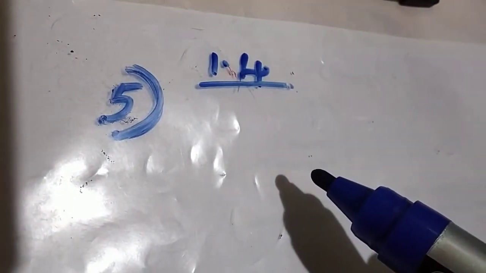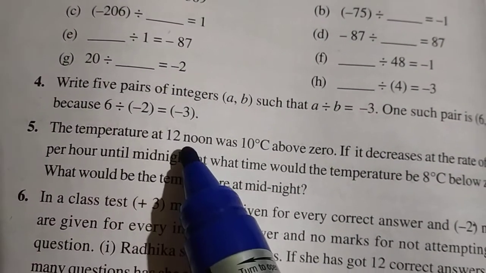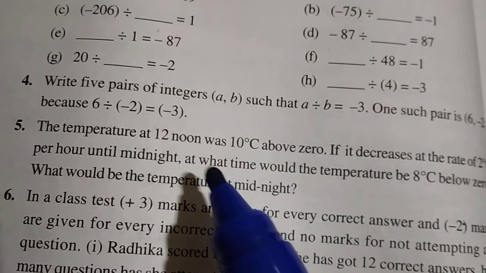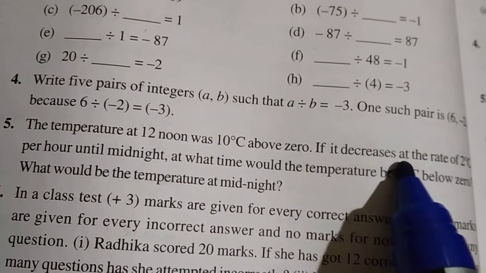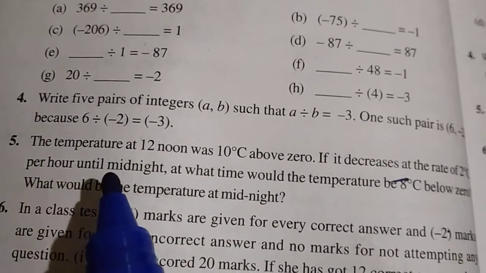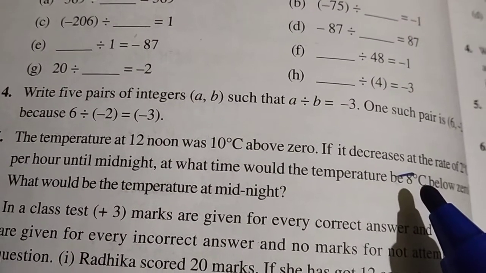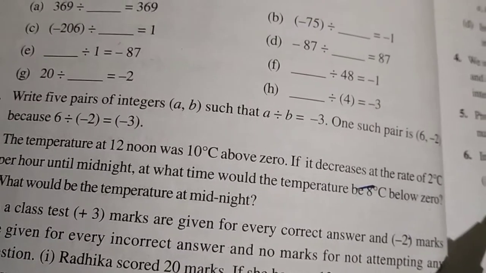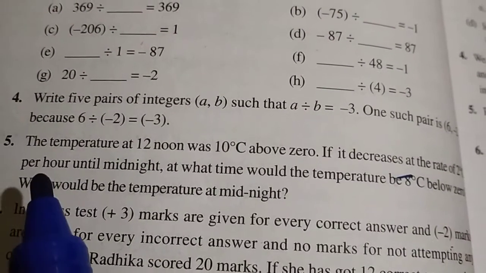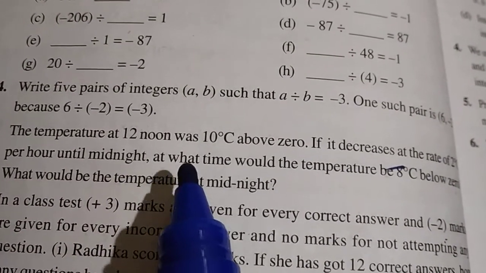Now we can discuss 1.4 fifth question. The temperature at 12 noon was 10 degrees Celsius above zero. If it decreases at the rate of 2 degrees Celsius per hour until midnight, that means the temperature is decreasing by 2 degrees Celsius per hour. That means negative 2 degrees Celsius.